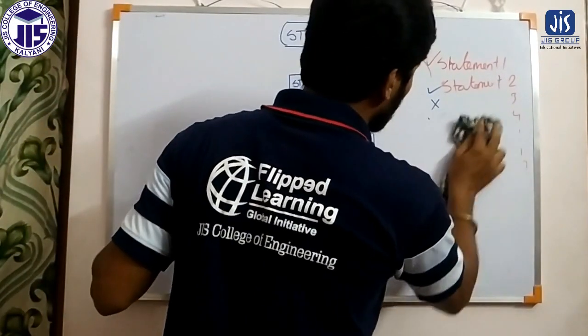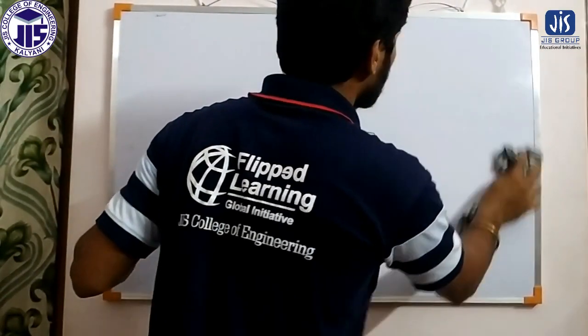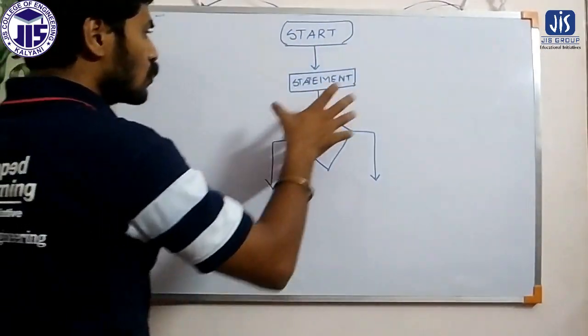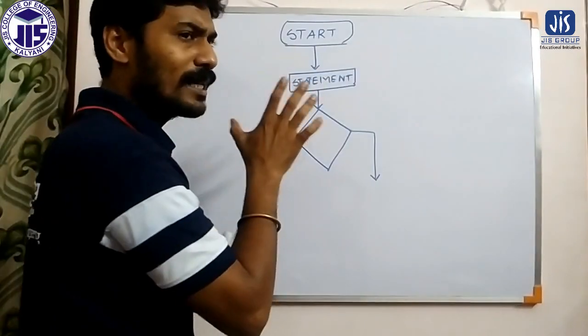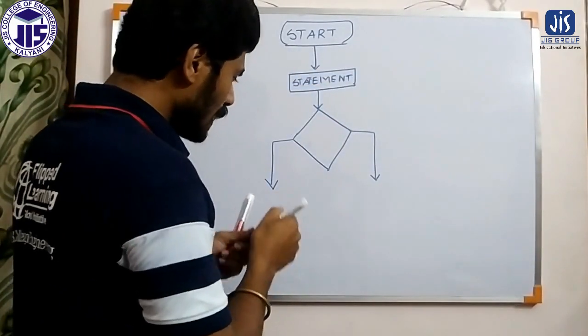So what we do basically, these are the sequential statements that will get executed. Now after that there is a condition.